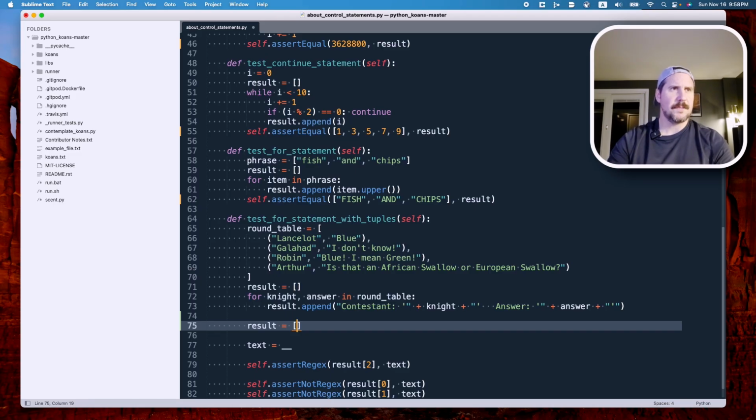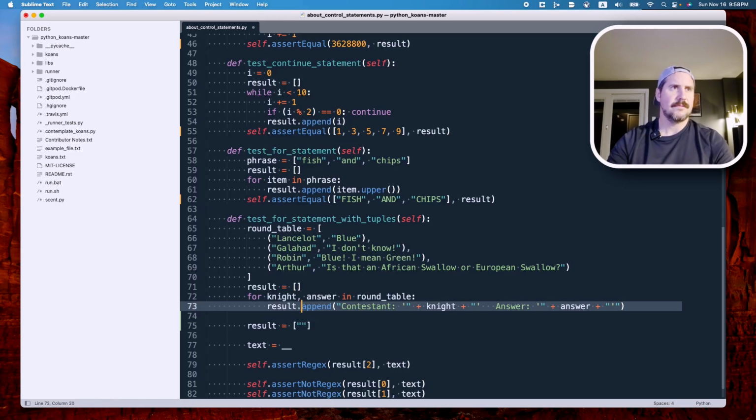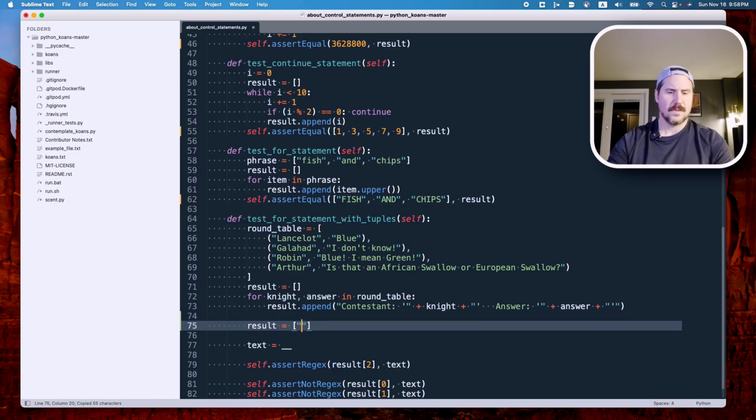we're going to have several strings. Let's go ahead and try to format this to look like it should. I think something like that.